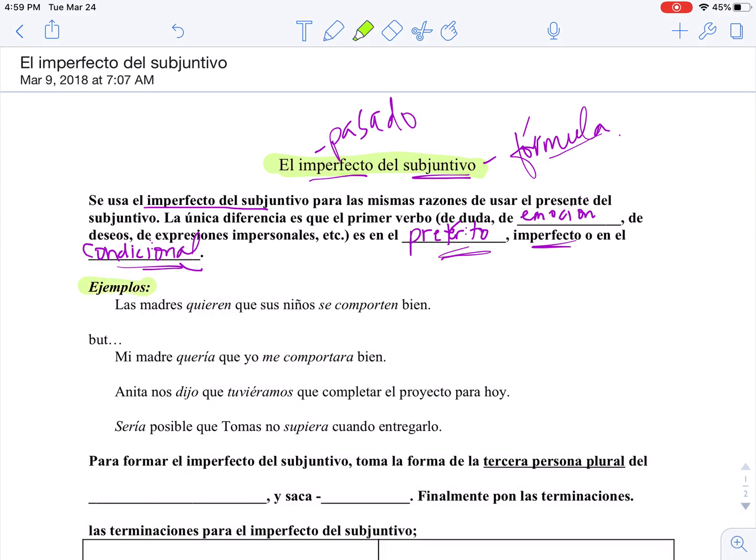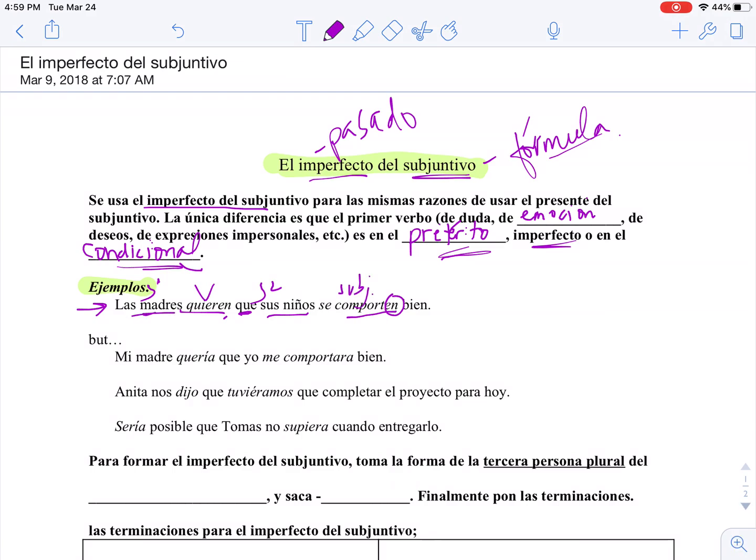Aquí en los ejemplos, tengo un ejemplo del subjuntivo en el presente. Right? So, las madres, there's your sujeto primero, quieren, verbo de volición, que sus niños, segundo sujeto, se comporten bien. Yo menos o, opuesto, that's the subjuntivo.